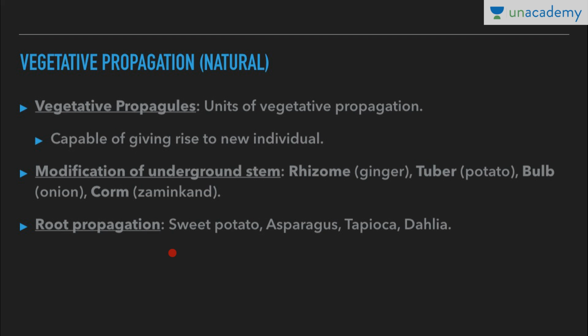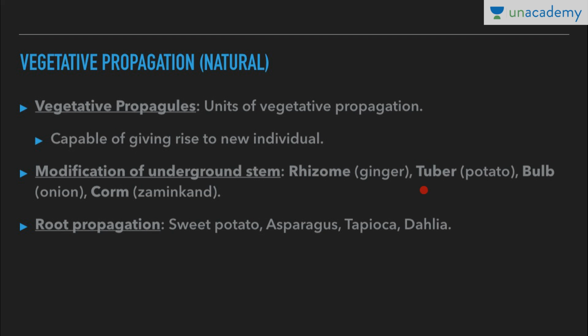Now, there are a variety of vegetative propagules. First, we are considering modification of underground stem. The underground stem gets modified into various structures which are capable of giving rise to a new individual. So first is rhizome. Example is ginger. The underground stem in ginger is modified to produce adventitious buds from its nodes, and adventitious stem and root which will give rise to the individual, and it is called a rhizome.